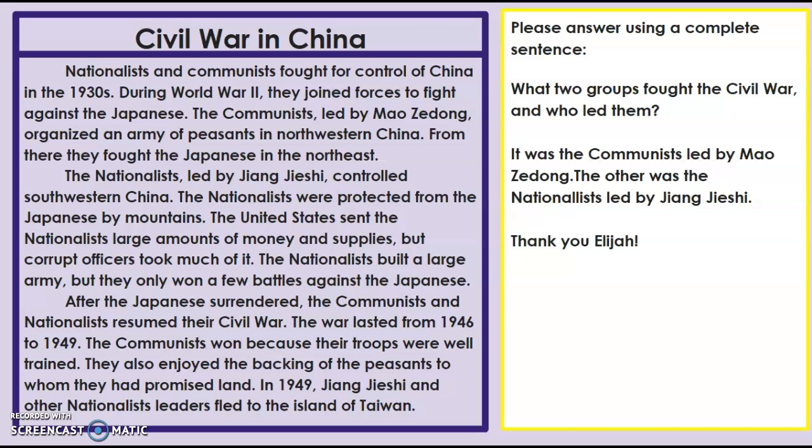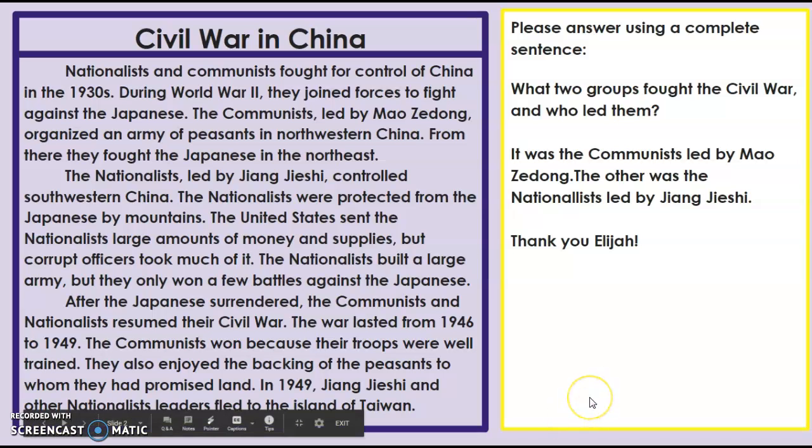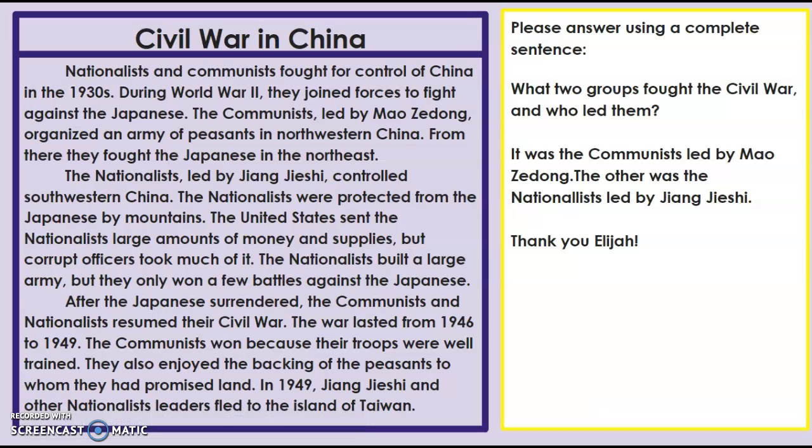Now, I know that name doesn't look like how it's spelled at all, and sometimes it's spelled differently. But remember, the Chinese don't use letters like we do. They have the characters. So, sometimes the translation of those characters into English letters look different than they sound. So thank you so much, Elijah, for your answer on this one. Those were the two sides. Remember, a civil war is two sides in the same country fighting against each other.